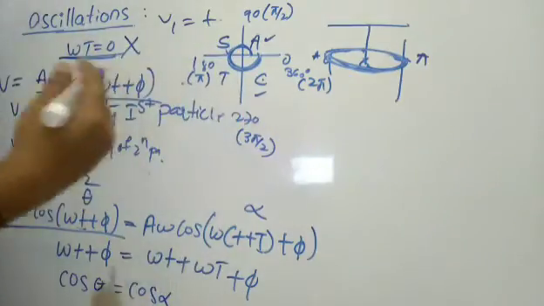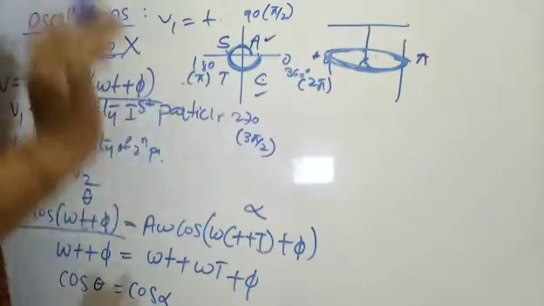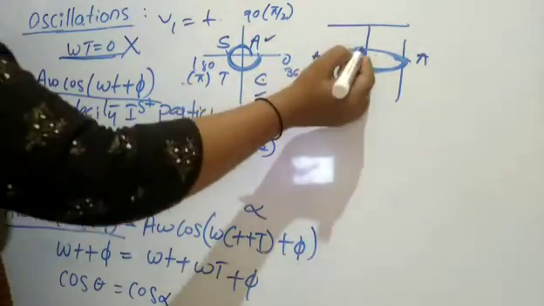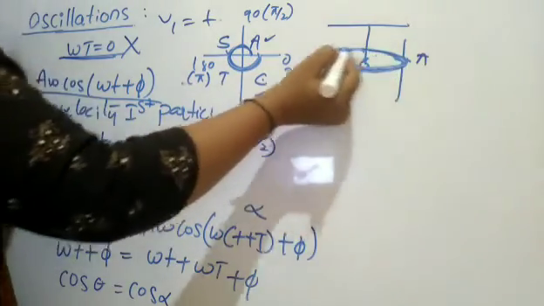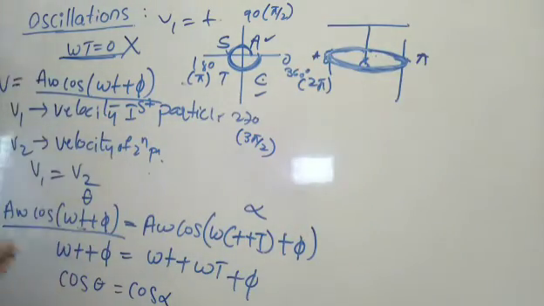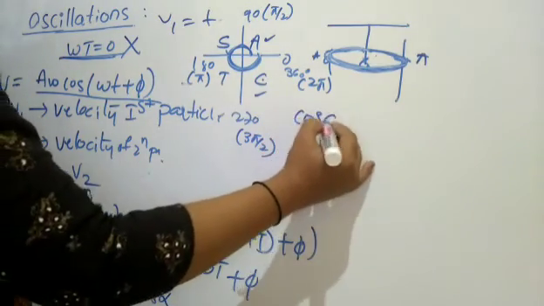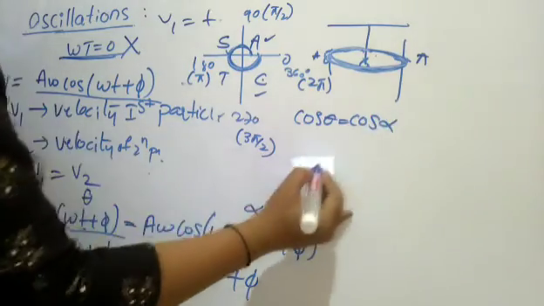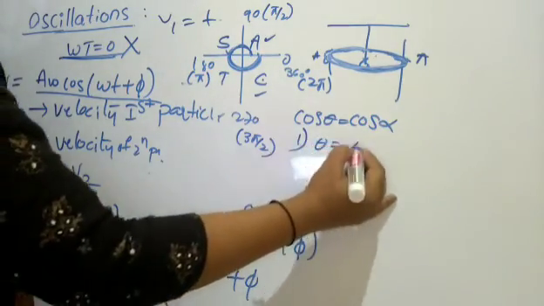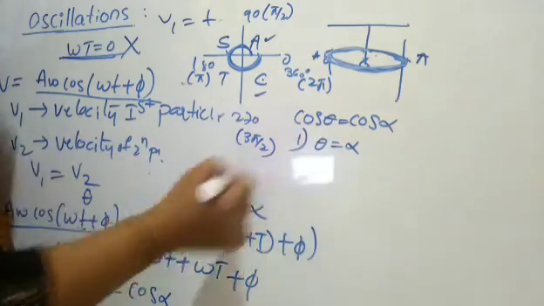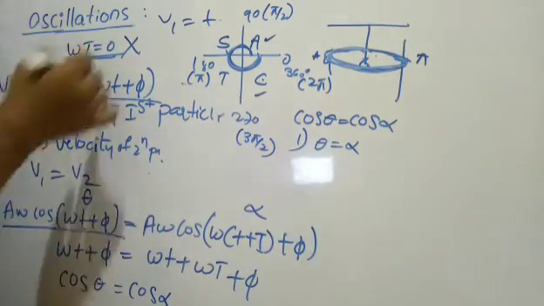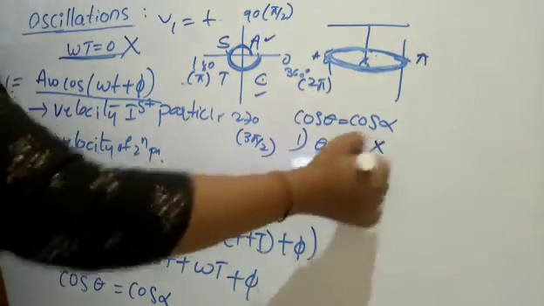It means it is repetitive, again and again to the original position. That's it. So this should be equal to this part. Clear? Now when theta is equal to alpha, there are two conditions. What are these? Cos theta is equal to cos alpha here. First condition: theta should be equal to alpha. But displacement fails here.